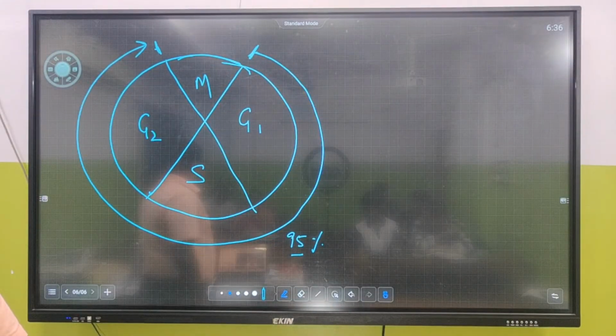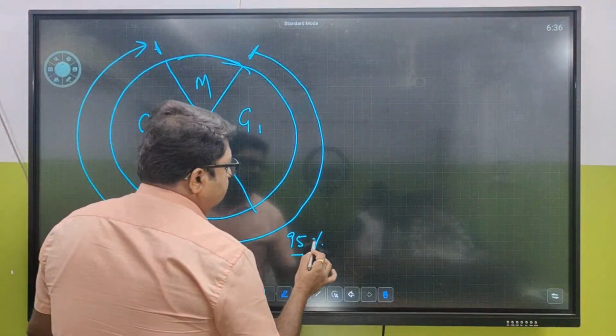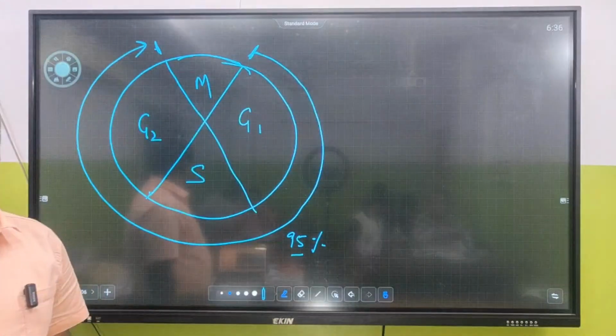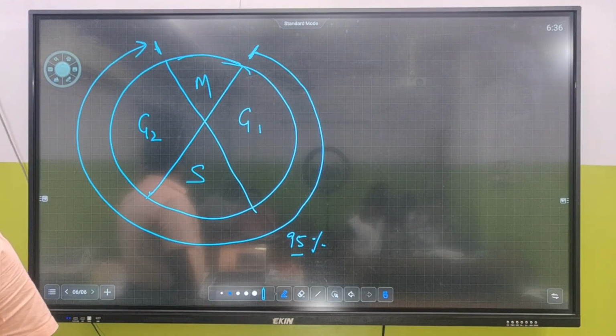Document and report. Varun, take it out and report. Vishal, take it out and report.